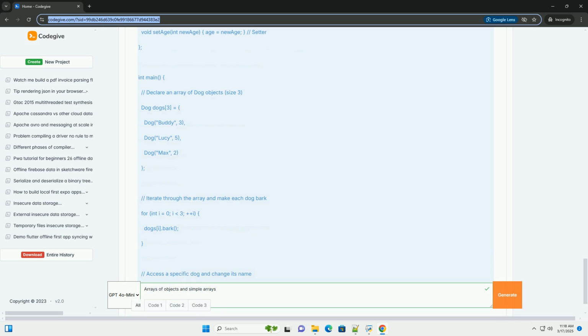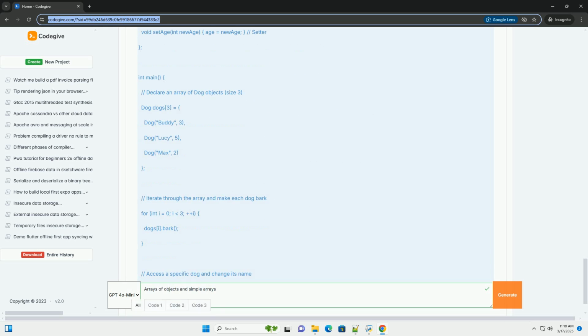Simple arrays, arrays of primitive data types. Simple arrays, as the name implies, are arrays that hold basic data types like integers, floats, characters, booleans, etc. Example, C++. Explanation, C++. One, declaration: int numbers[5] declares an array named numbers that can hold 5 integer values.